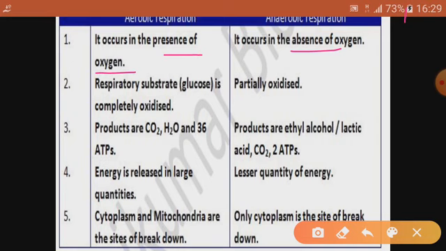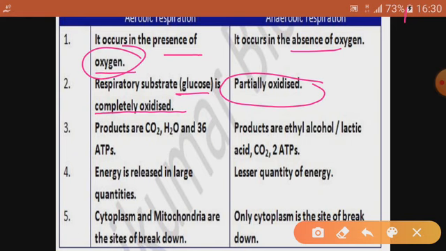Oxygen is not required there. Then glucose is completely oxidized. It completely gets burned off. Why? Because of the presence of oxygen. Here the oxidation is there, but because there is less supply of oxygen, we can't say the glucose is oxidized completely. The glucose is oxidized partially, halfway.